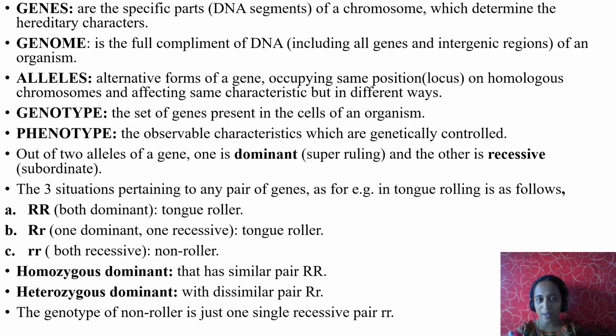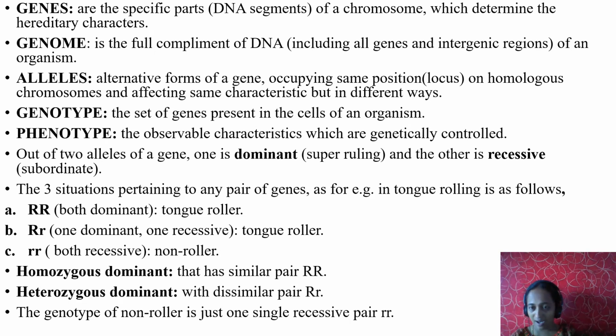Let us see one example now of how it is possible. For tongue rolling, there should be a gene. How many genes should be there for tongue rolling? One character is controlled by how many genes? One gene, but one gene has how many alleles? Two alleles. So the alternative form of a gene is nothing but an allele. So two alleles are there to control tongue rolling. What are those alleles? Rolling.